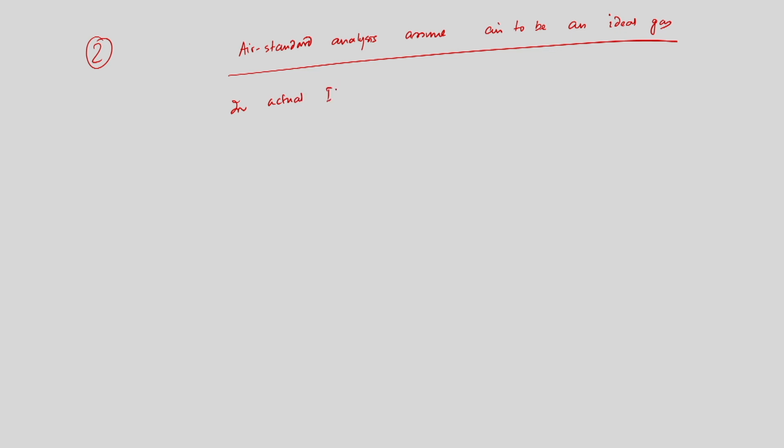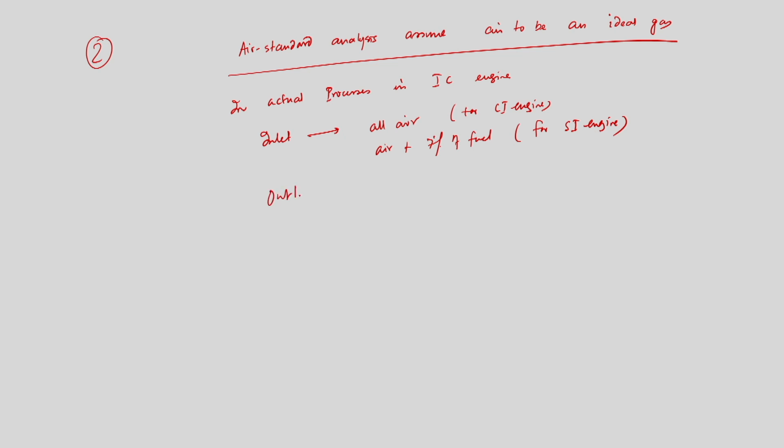In actual processes in an IC engine, the inlet may be all air for a CI engine, maybe air plus a certain amount, let us say 7% of fuel, for an SI engine. But the outlet is the combustion product.